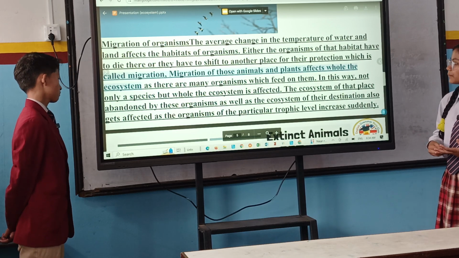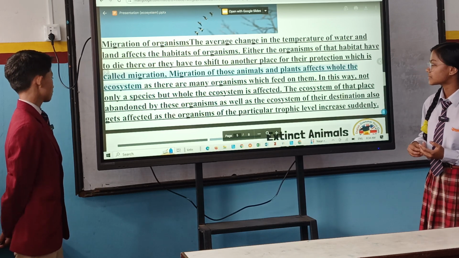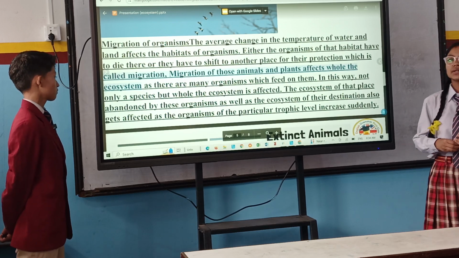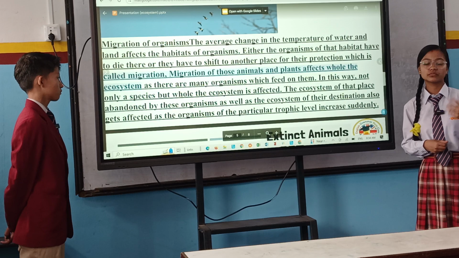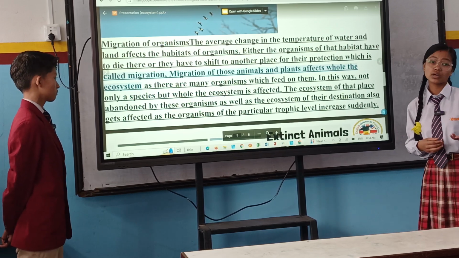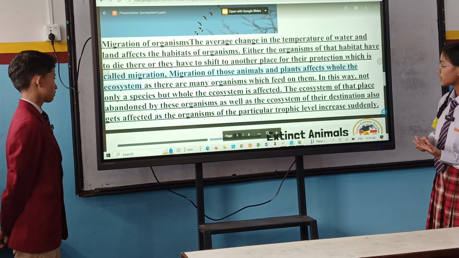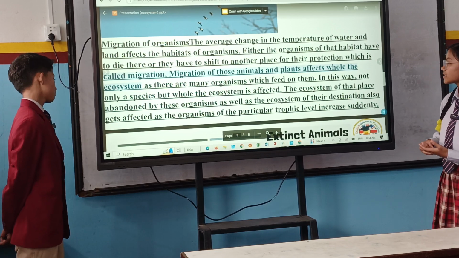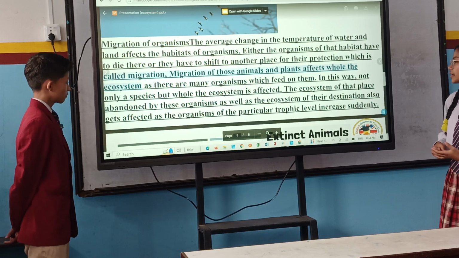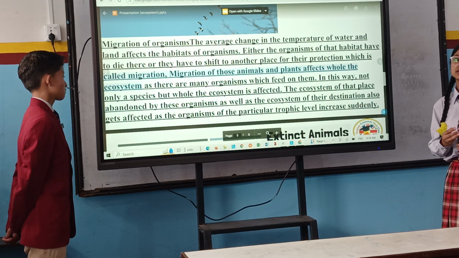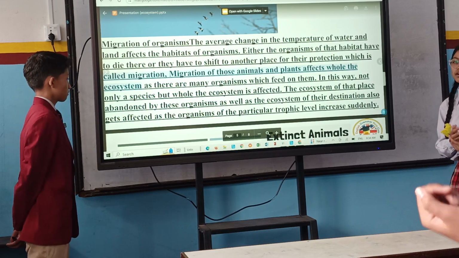The ecosystem of that place abandoned by these organisms, as well as the ecosystem of their destination, also gets affected. The place where they live is affected, and where they go is also affected by their migration, as the organisms of a particular trophic level increase suddenly, and the destination population increases suddenly.